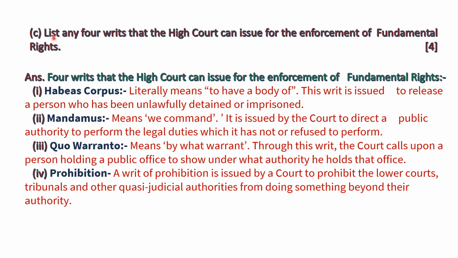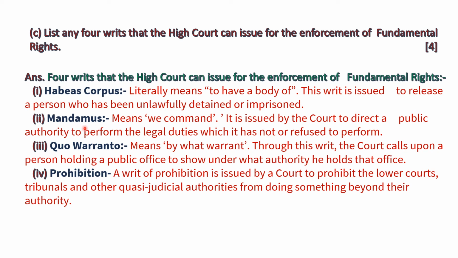Now the question is, list any four writs that the High Court can issue for the enforcement of fundamental rights. Four writs that the High Court can issue for the enforcement of fundamental rights are habeas corpus, literally means to have a body of. The writ is issued to release a person who has been unlawfully detained or imprisoned.